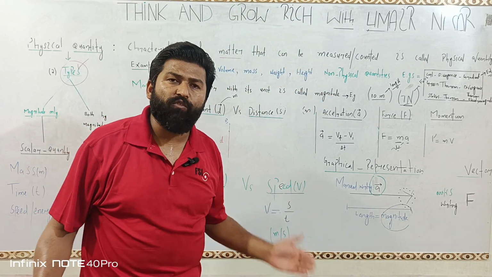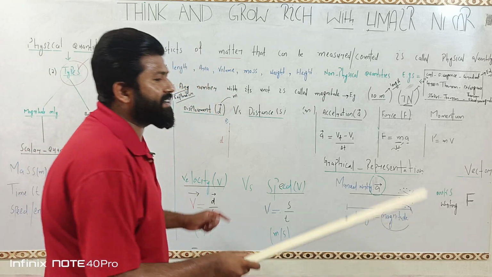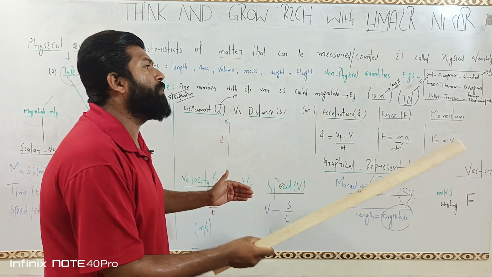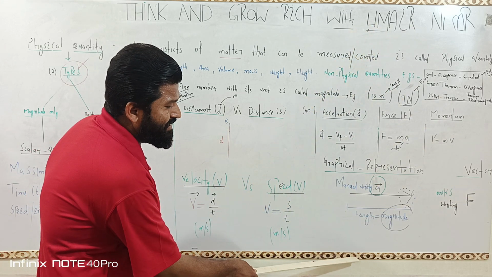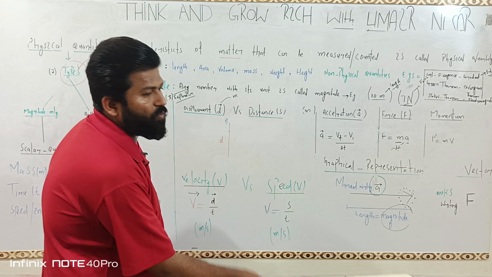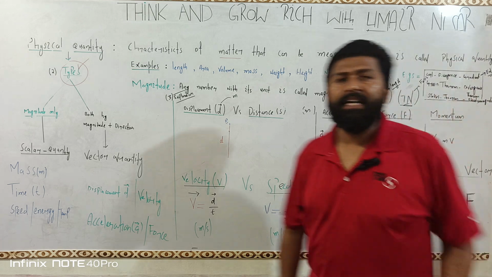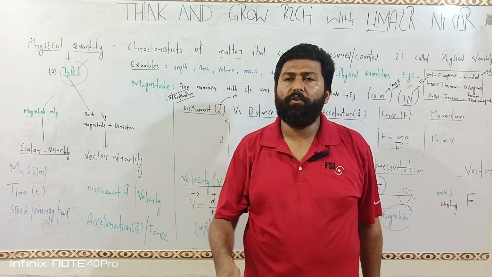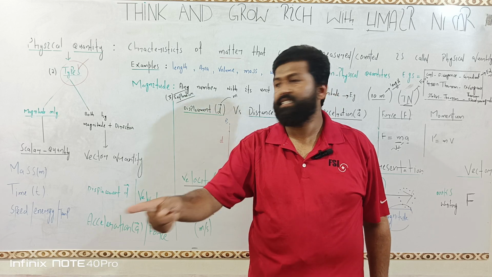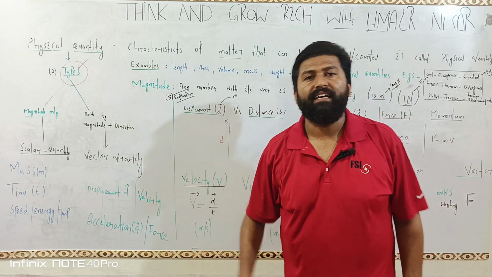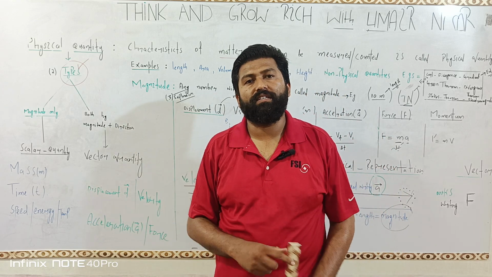So can we measure length? Yes, we can measure length. And what is length? Length is the characteristic of this board. And what is board? Board is matter. So length is called physical quantity. Width is called physical quantity. It must be remembered that not the board but its characteristics such as length, width are called physical quantities.